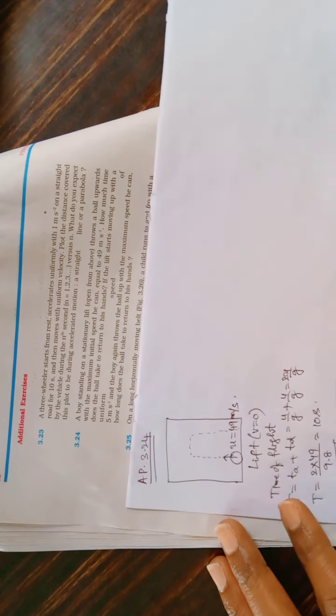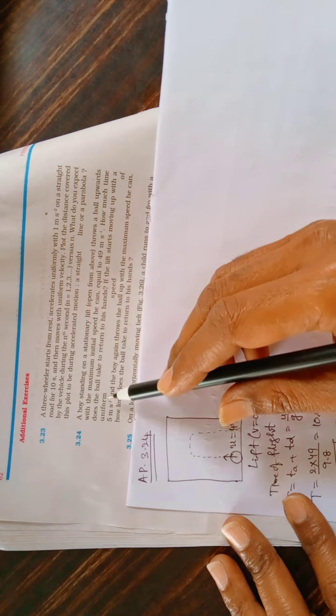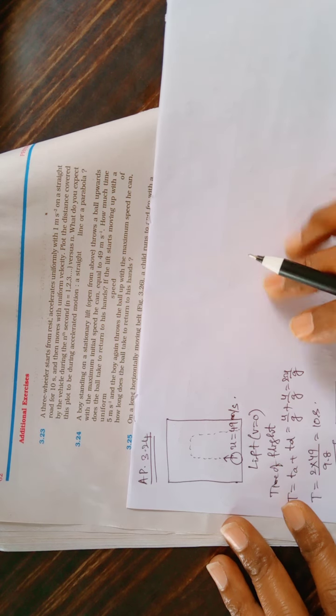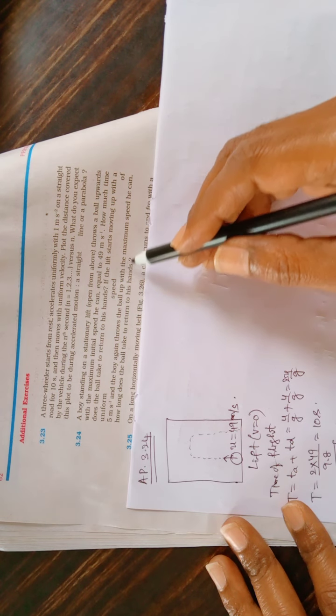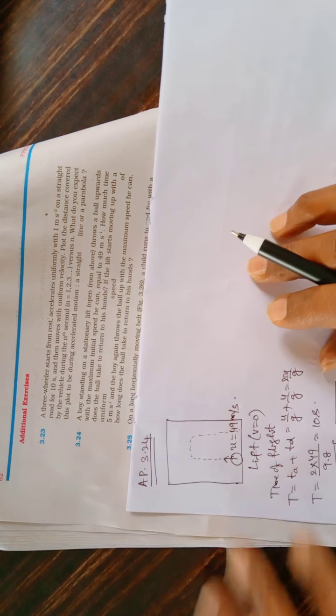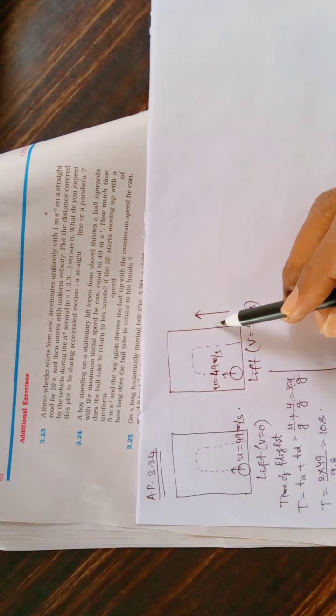Now next, what he says: if the lift starts moving up with uniform speed 5 meter per second, and the boy again throws the ball up with the maximum speed he can, how long does the ball take to return to his hands? Now the lift is not stationary.